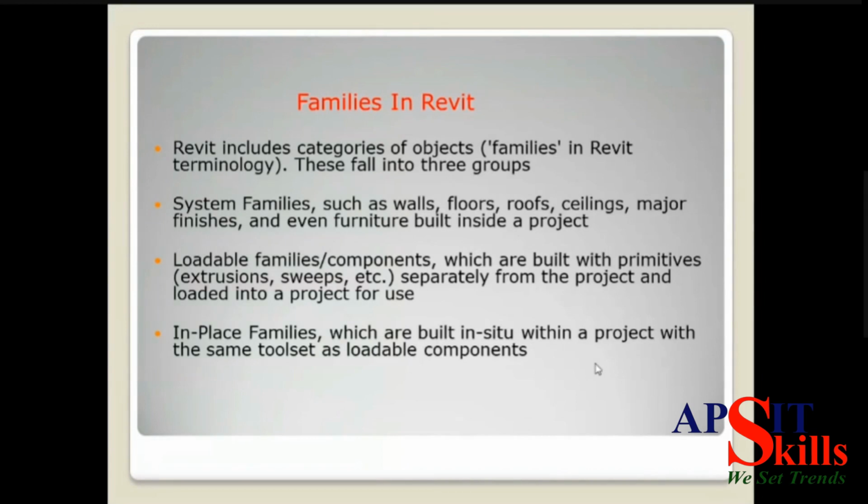I can directly add these, like in Revit 2020 they have given so many components which you can directly add with the thickness. The main reason they are called families is that you can edit those families, you can create your own families, you can mold those families. So let's say I have a door, 120 by 210. I want to change it to 200 by 100. I can do that by changing that particular family, or by duplicating it.